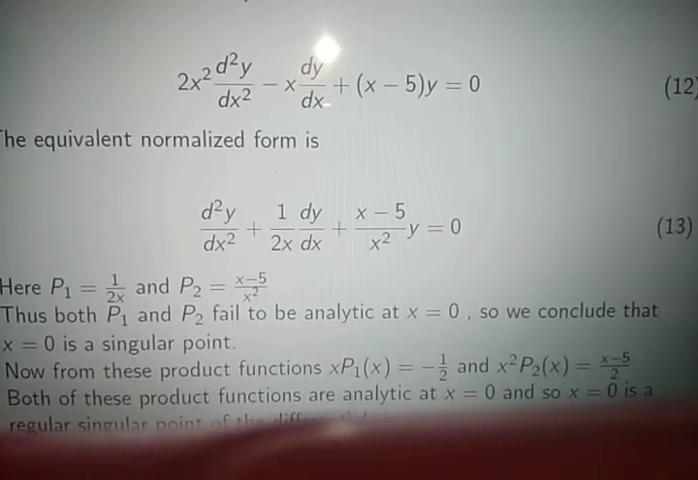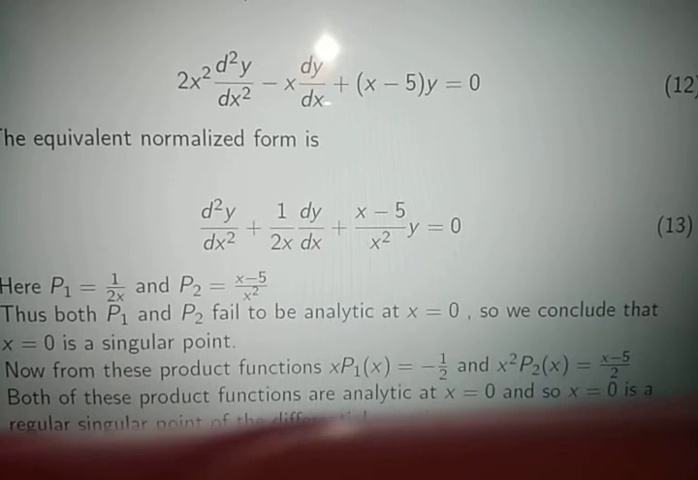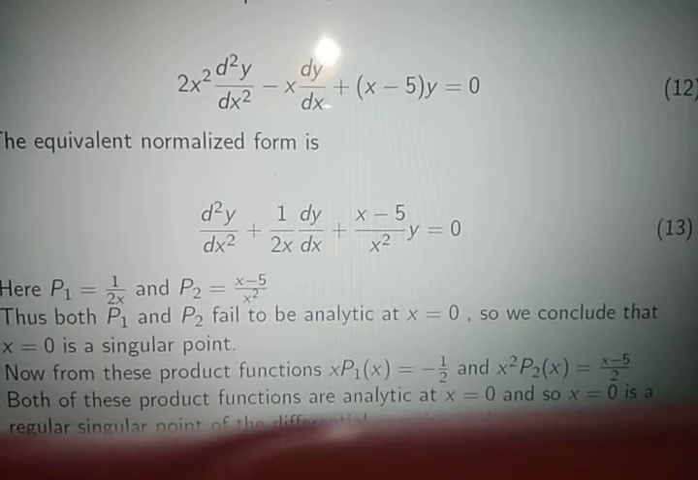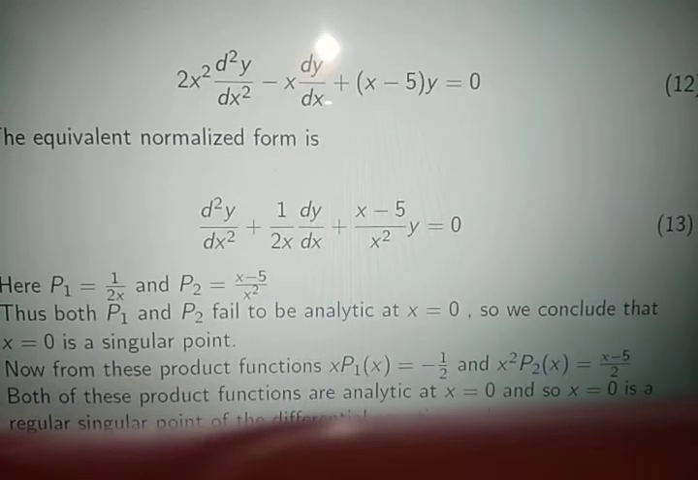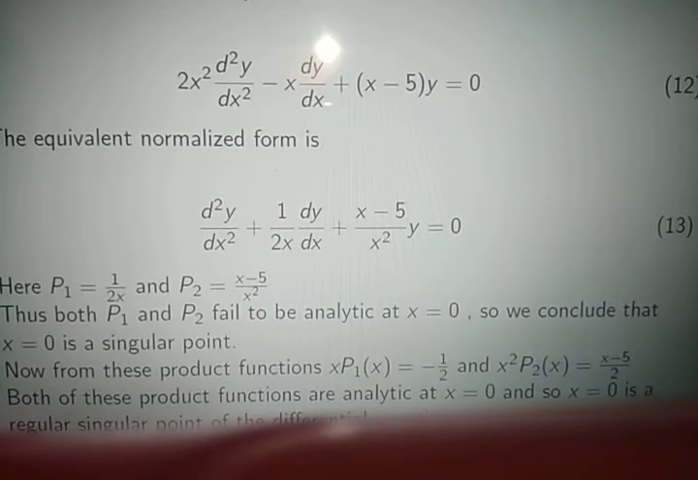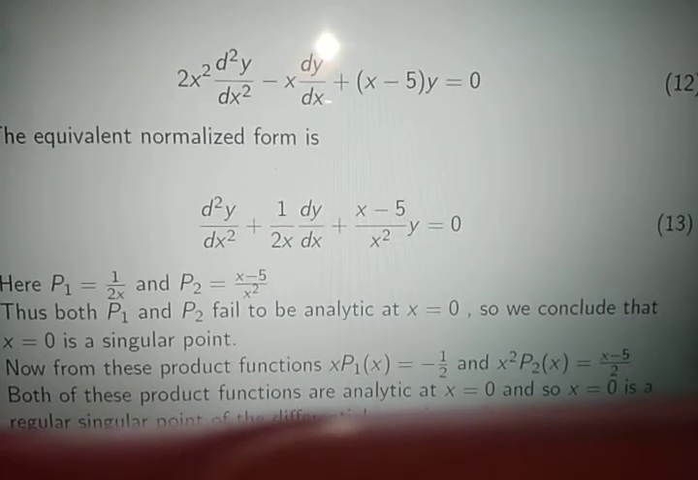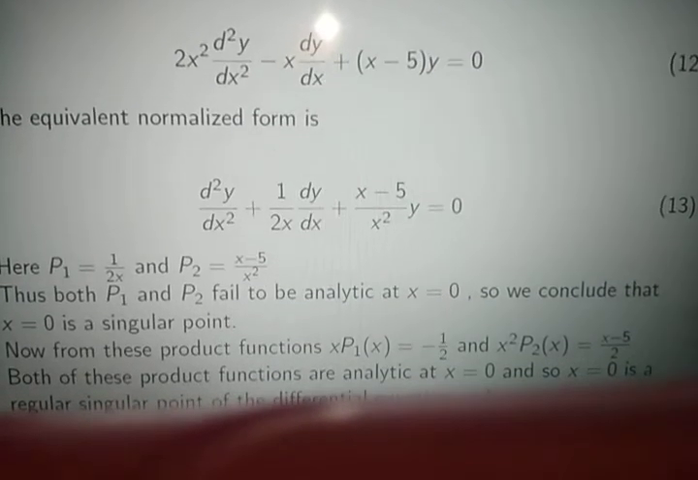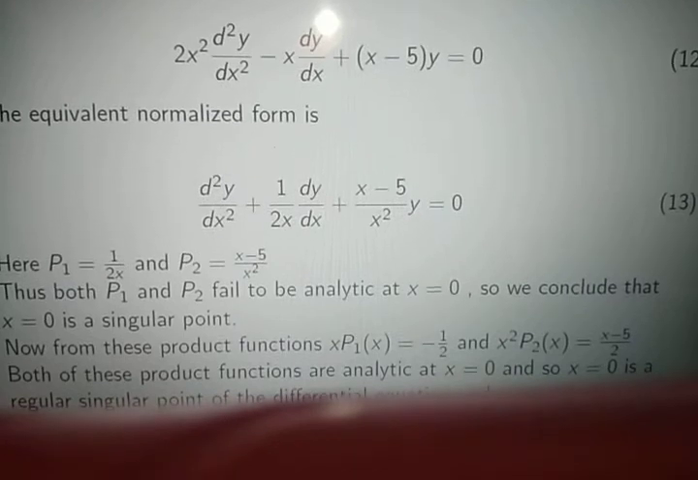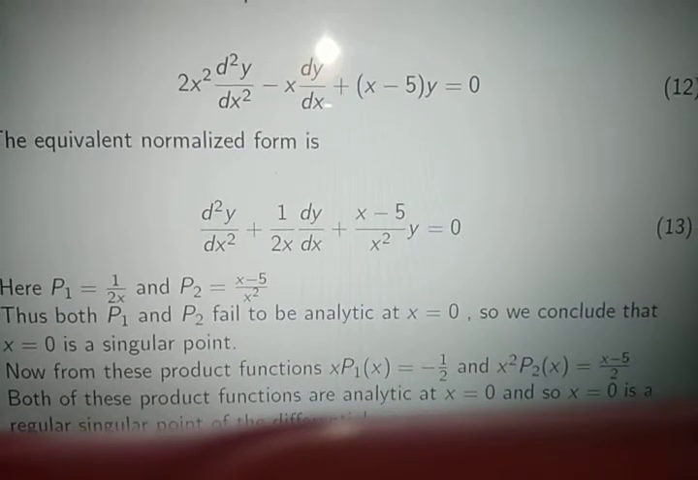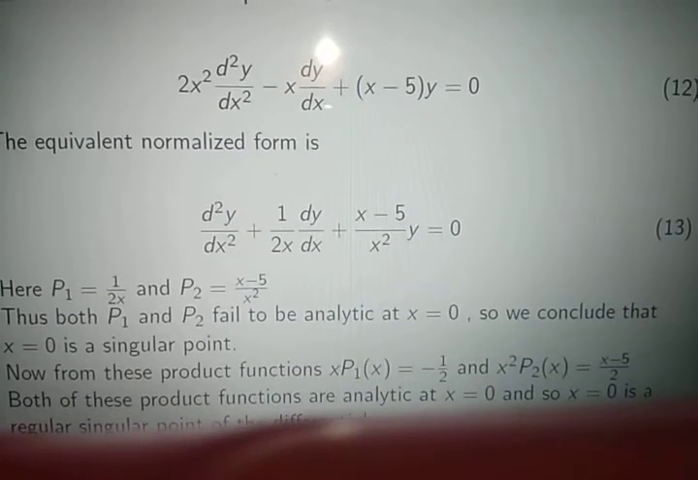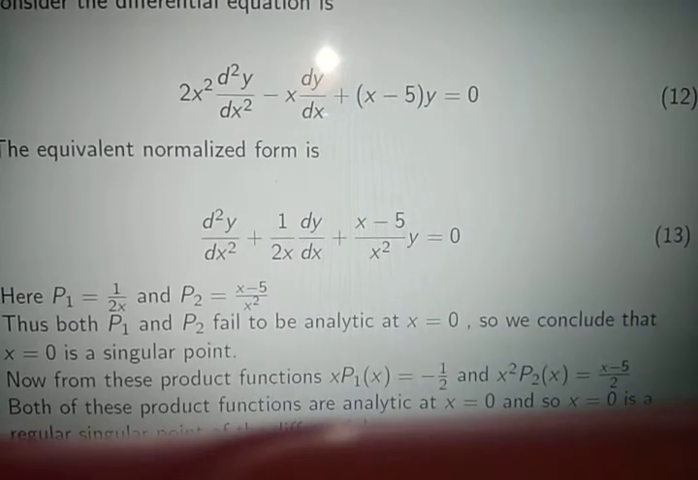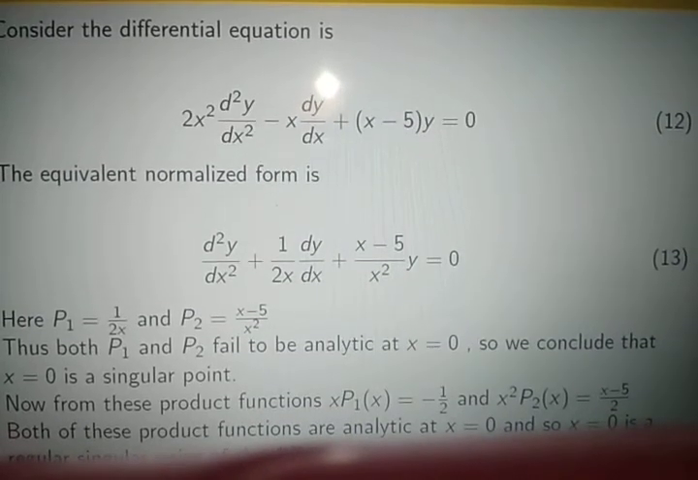Here I corrected that. And there x square into P2x. Here I have corrected this thing: x minus 5 by 2. These two product functions are analytic at x0, and so x0 is a regular singular point of the differential equation. So here we have an example of a regular singular point.